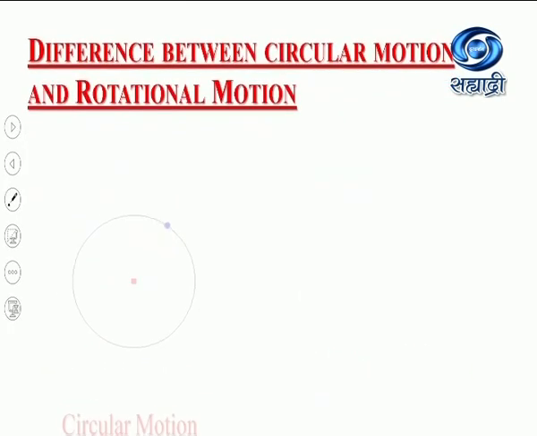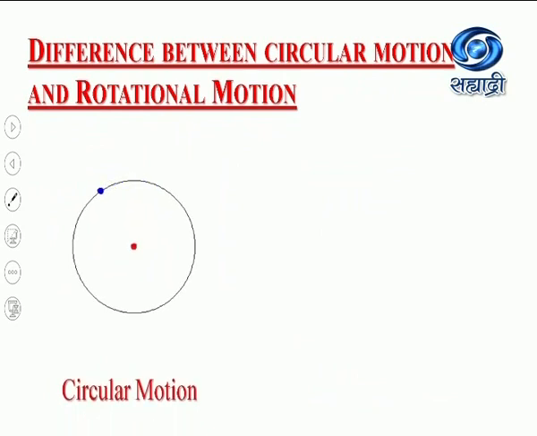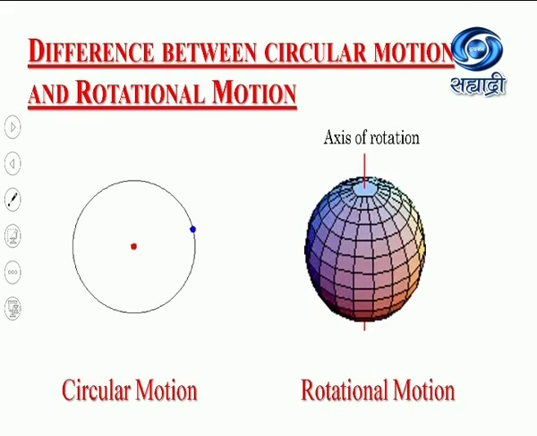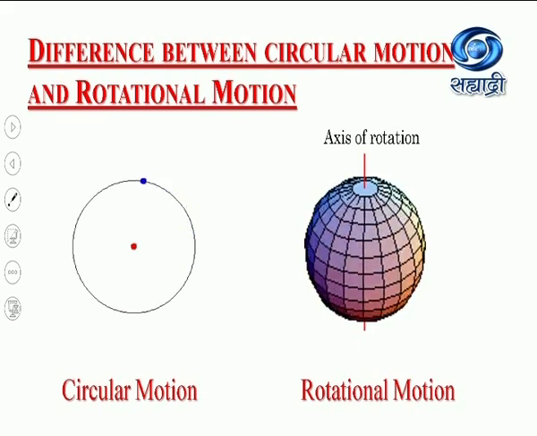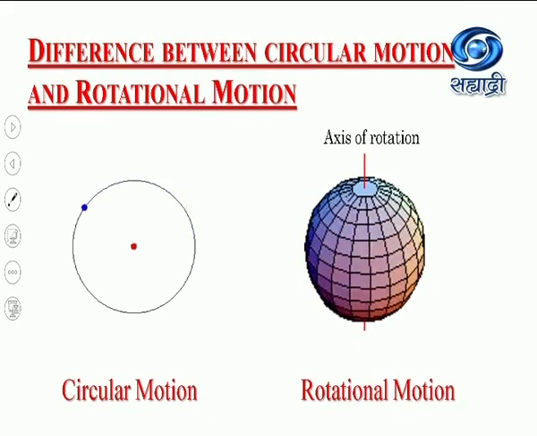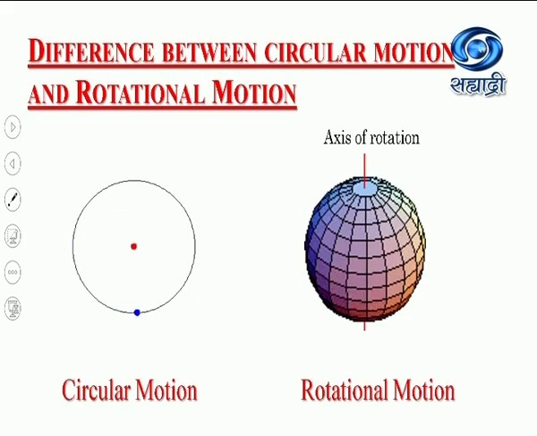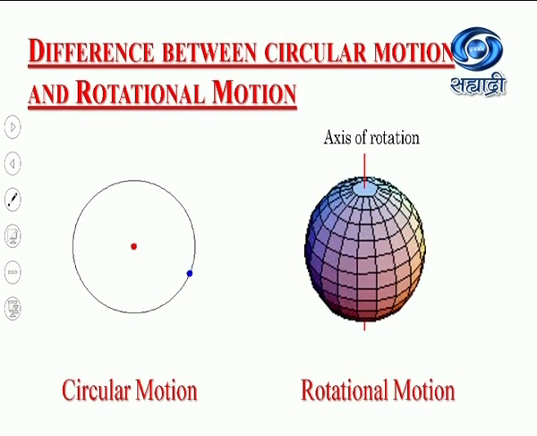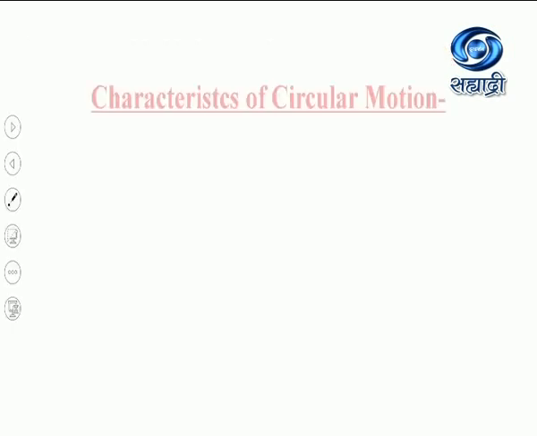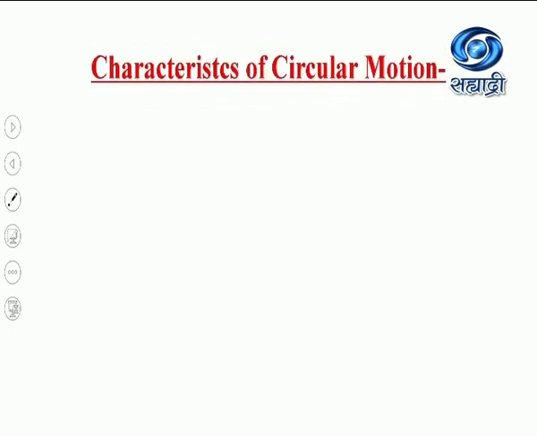Now, this difference we can clear from this animation. See, this is just the circular motion, motion of the object along the circumference of the circle. And this is the rotational motion. The rigid body is rotating in a horizontal plane about an axis which is perpendicular to this horizontal plane. Okay. Now, after that, we will see what are the characteristics of the circular motion.